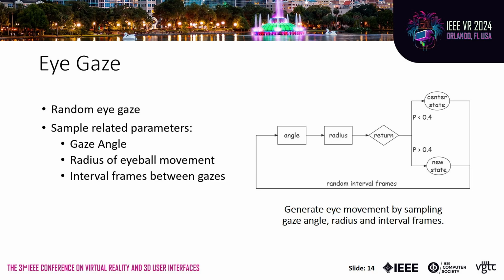For each cycle, 3 parameters are sampled: the angle to look at, the extent of eyeball movement, and the length of interval. There is a possibility of returning to the center point to balance the frequency of eye rolls. Here are the results for 7 emotions generated by our model, compared with ground truth.